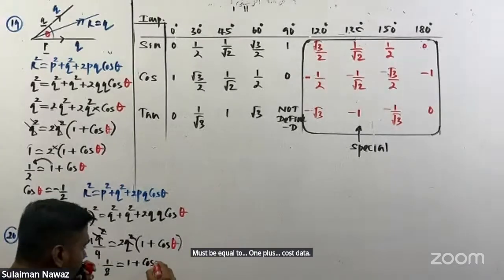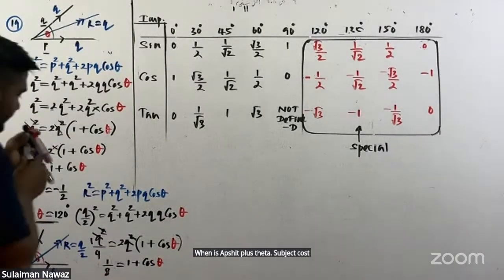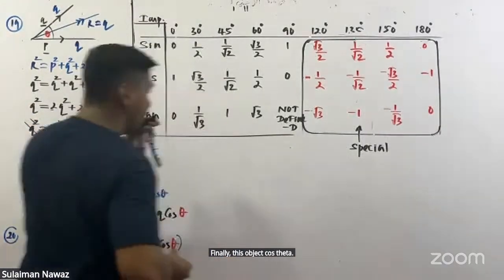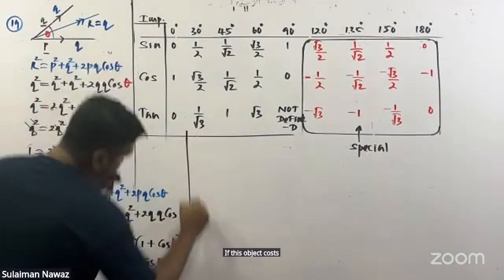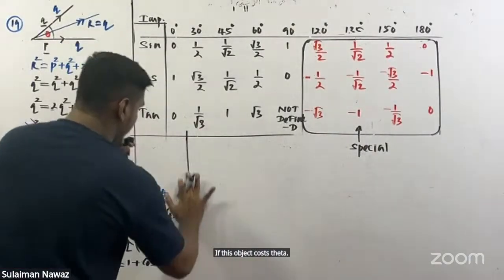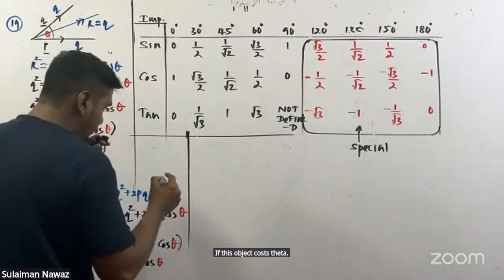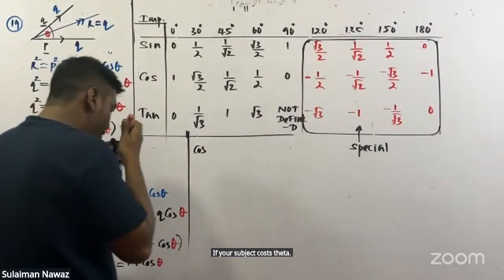When you substitute, cos theta is going to be how much? 1 over 8 minus 1.